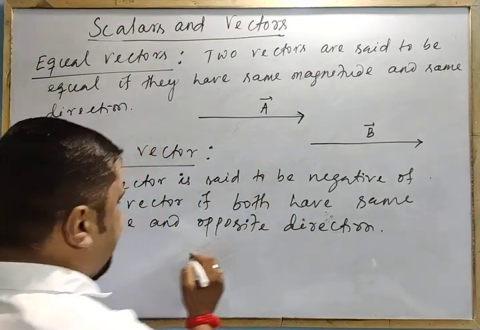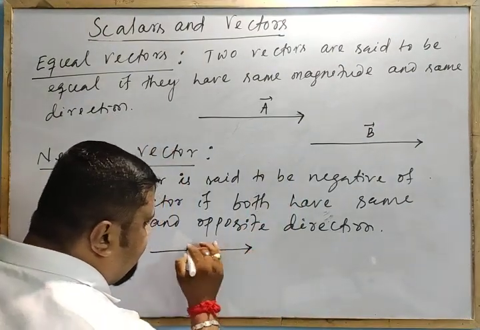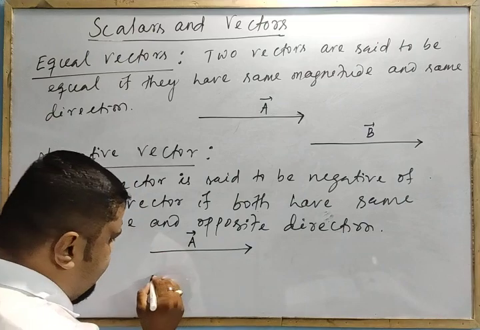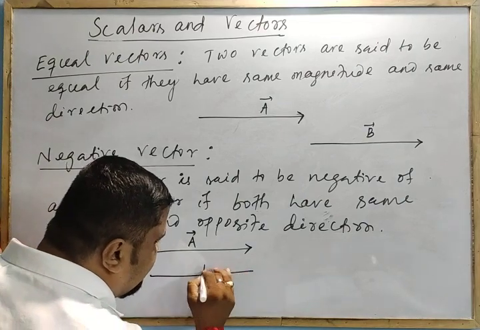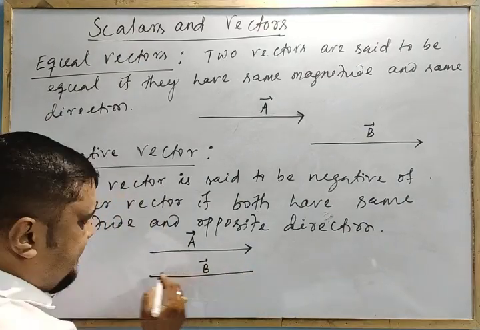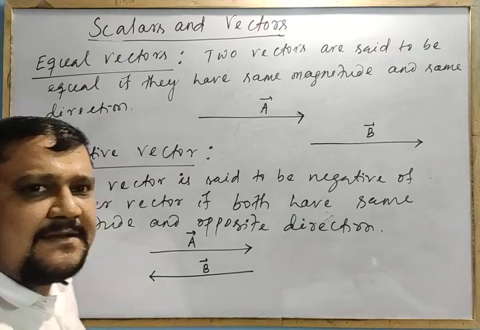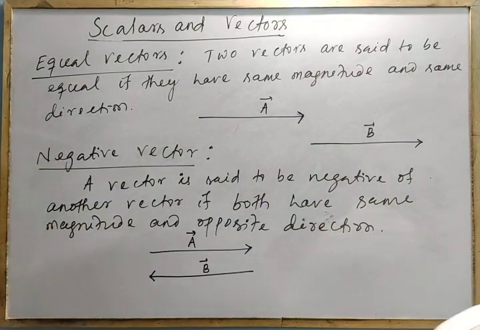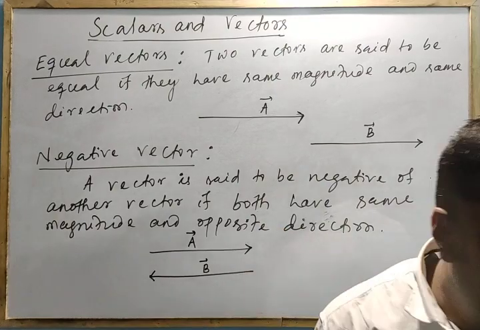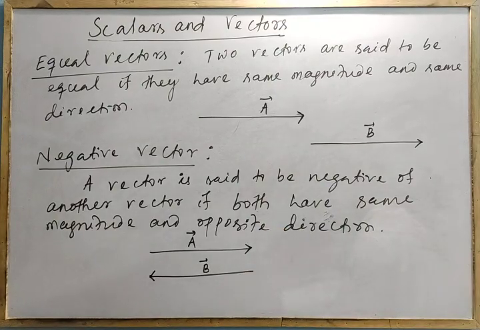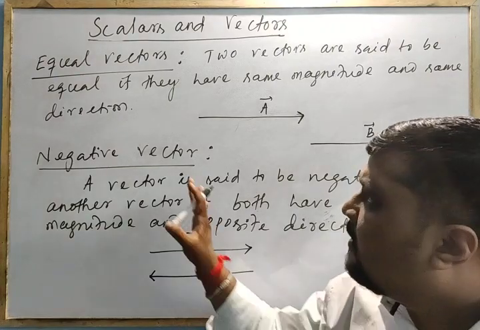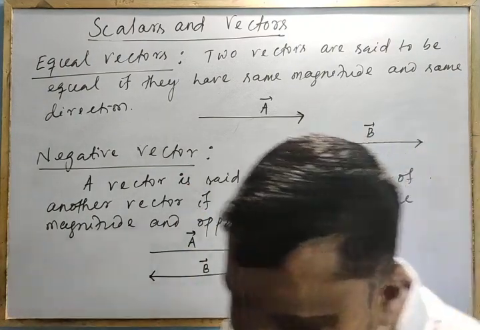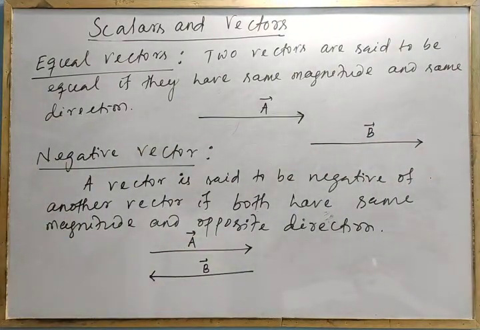Same thing I am repeating here. Vector A, B is also the same magnitude, length is same, but opposite direction. This is the opposite direction. That is called the negative vector. Clear? Is that clear about equal vectors and negative vectors? Let me erase this one.